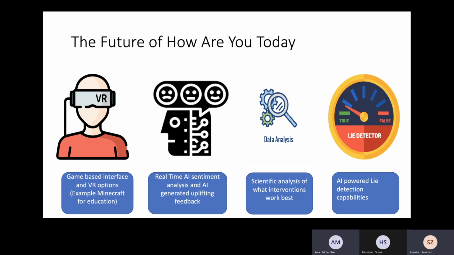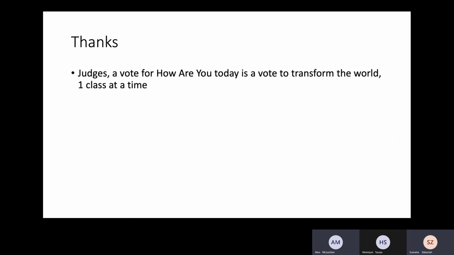This is how we see the future of How Are You Today? We see a game-based interface with virtual reality options. Then we also foresee the possibility of adding real-time AI sentiment analysis and AI-generated uplifting feedback for each student. Then we also want to analyze which interventions by teachers are the most effective and then encourage them to be used more. We also believe an AI lie detector is very useful because sometimes students lie.